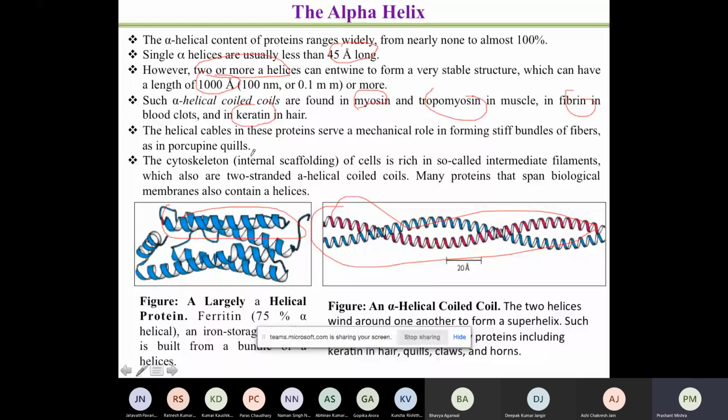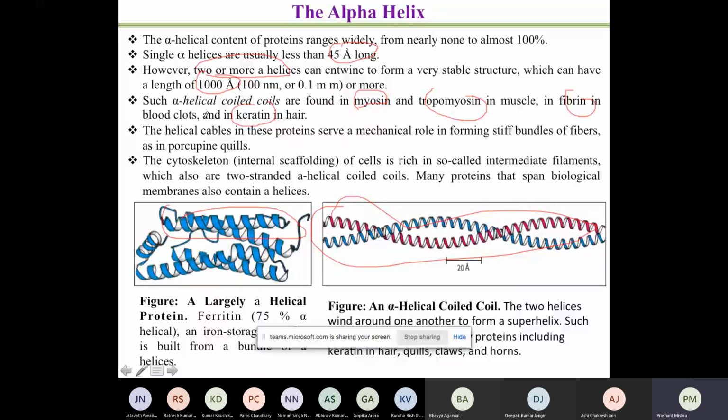What it means is that alpha helix is present in many, many forms. It is present in different types of proteins. And what you have seen so far is that the alpha helix can be present individually. Alpha helices can entwine with each other. They can form a long structure, and they can also make coiled coils like you have seen here.